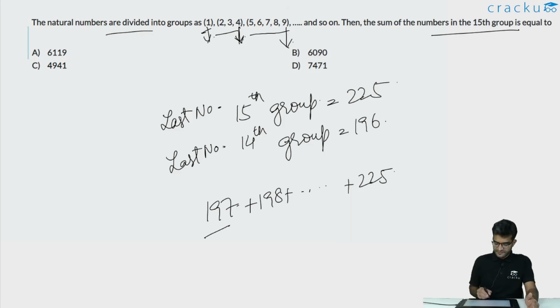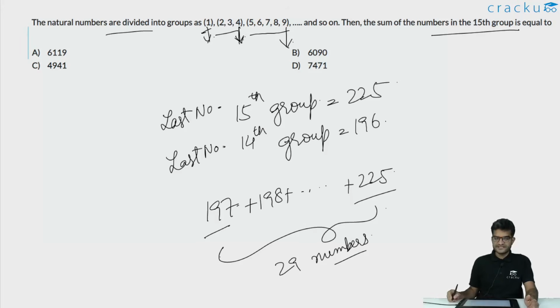We know the first term and the last term. And the number of terms over here will be 29. There are 29 such numbers, if you are including 197 and 225. So the sum of these numbers will be the sum of the first number plus last number divided by 2 into the number of numbers.